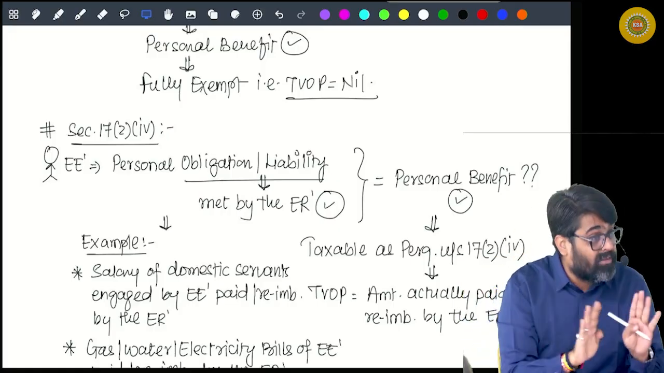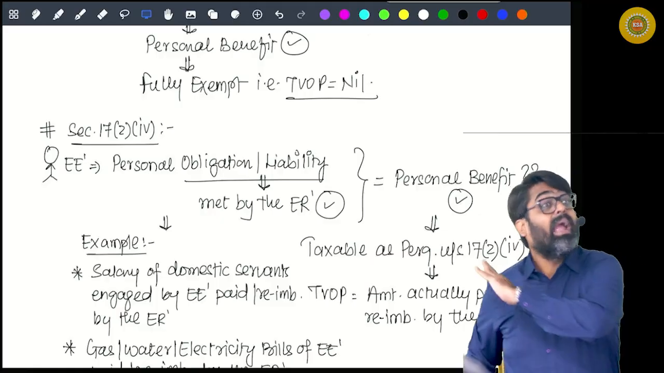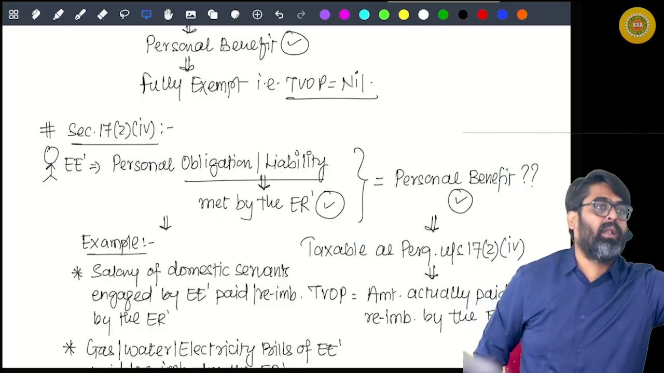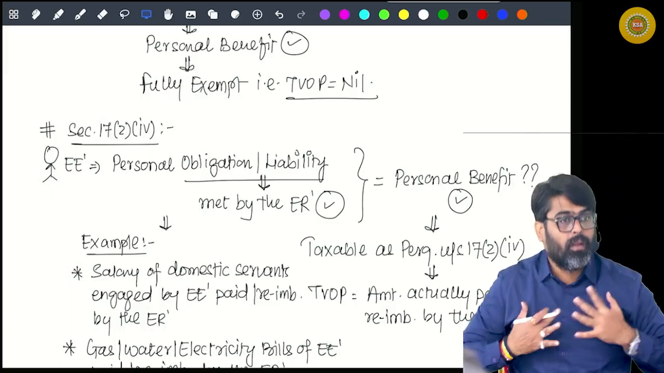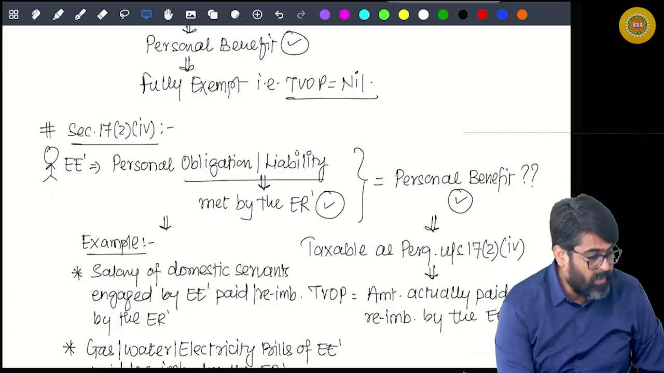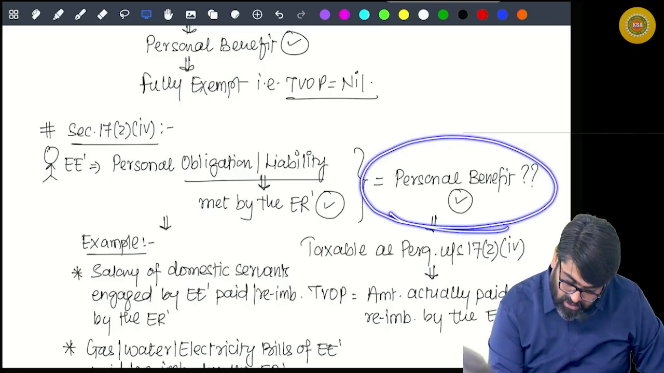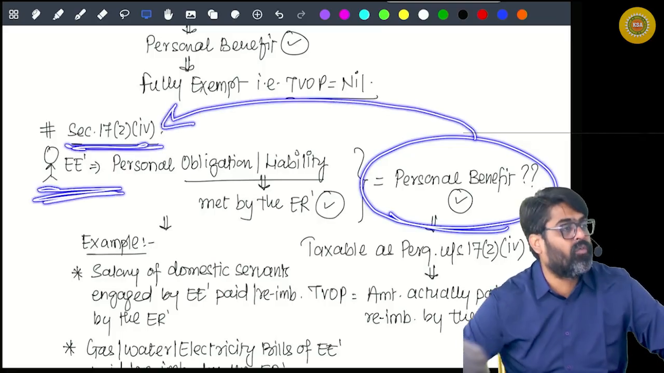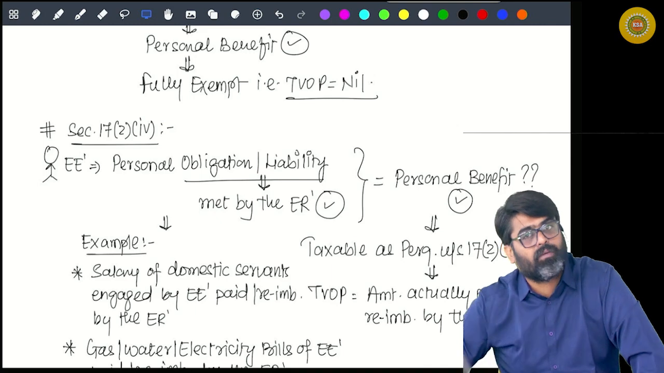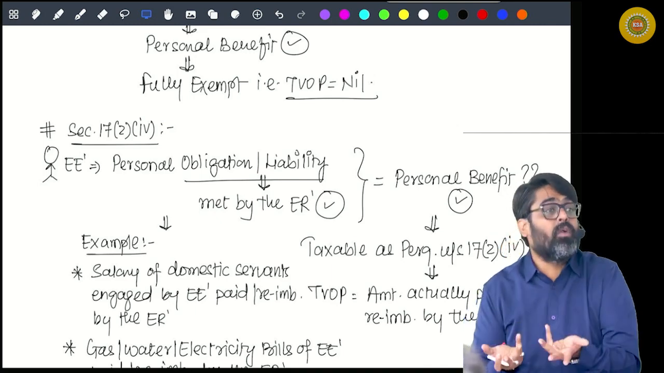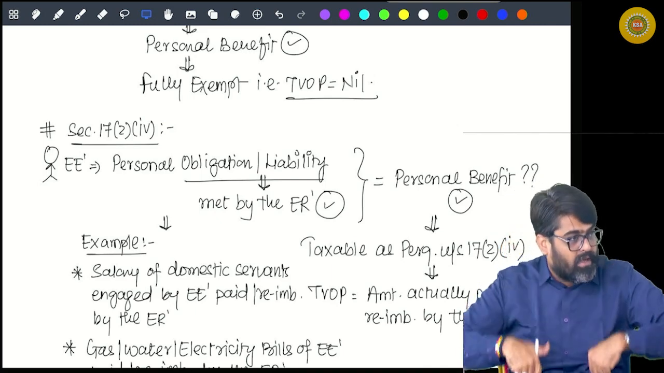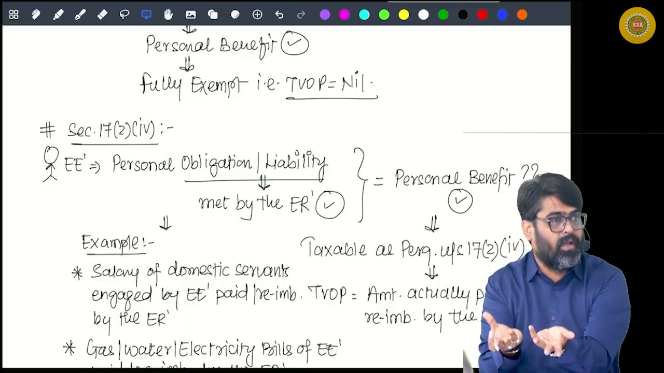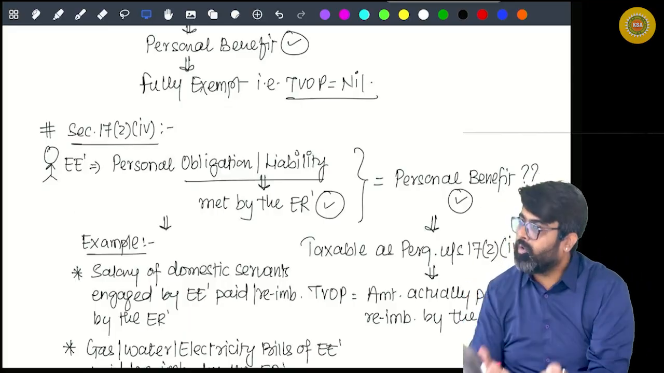These are a few examples I gave. Any personal obligation, any personal liability of the employee met by the employer will always be treated as a personal benefit under clause 4, taxable in the hands of the employee. How much amount will be taxable? The amount actually paid by the employer, the amount actually met by the employer. Yes or no? There is no need to value also.